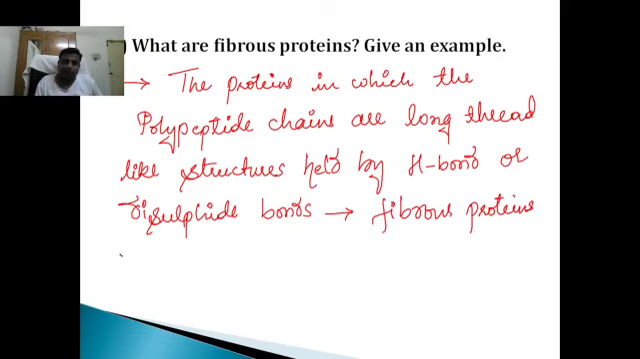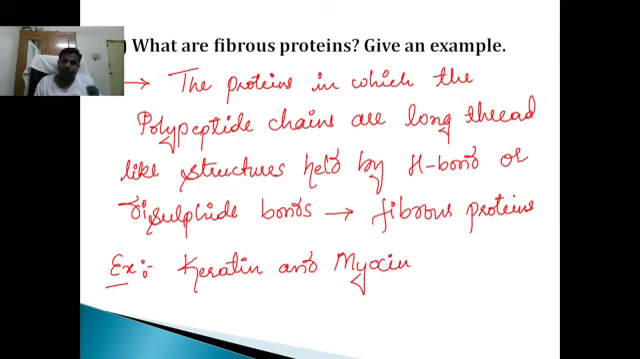The best examples for fibrous proteins are keratin and myosin. Where do you find keratin? In hair, nails, etc. Myosin is in cardiac muscles. These are the best fibrous proteins. The proteins in which the polypeptide chains are long thread-like structures held by hydrogen bonds or disulfide bonds are called fibrous proteins. Example, keratin and myosin.